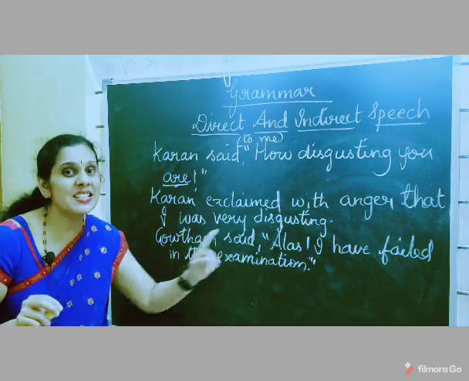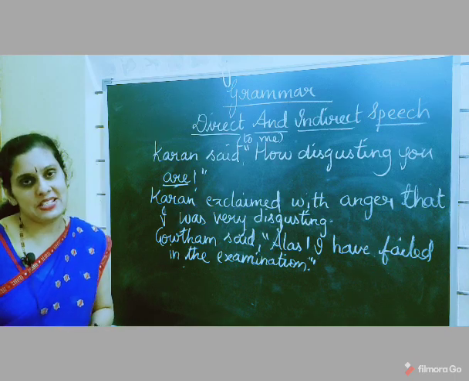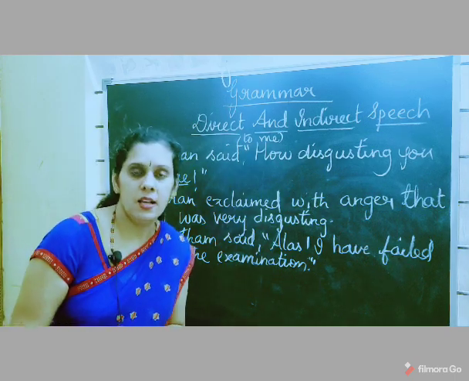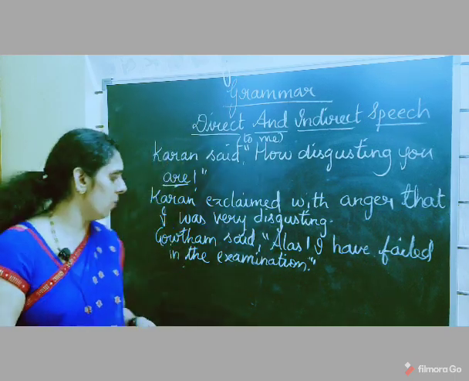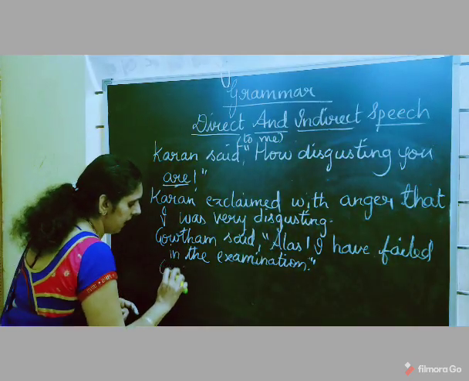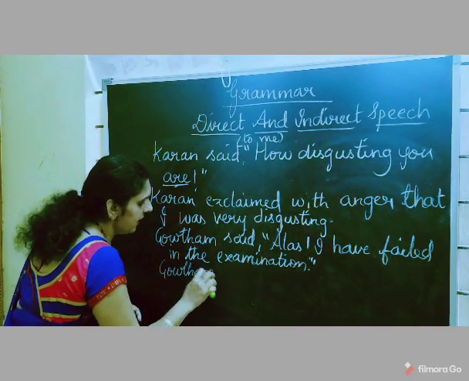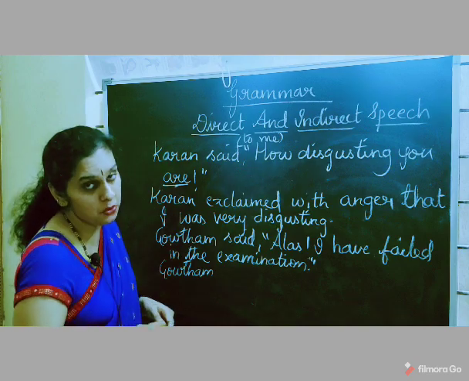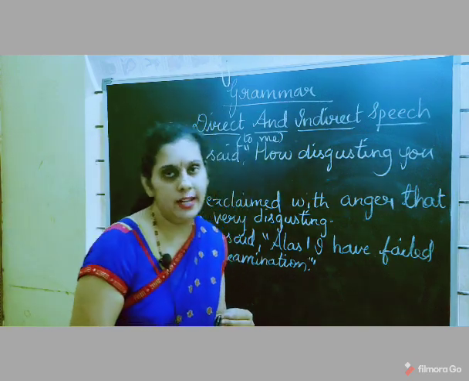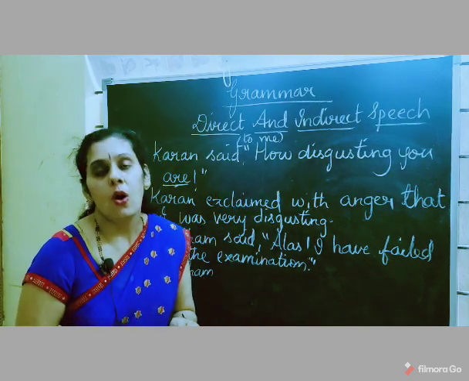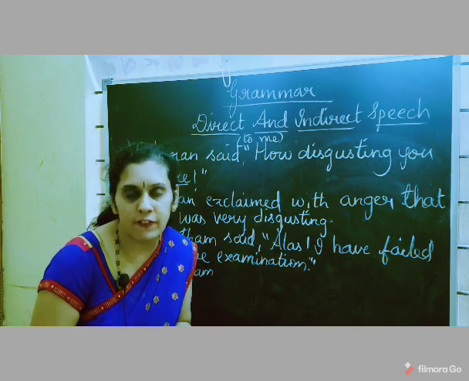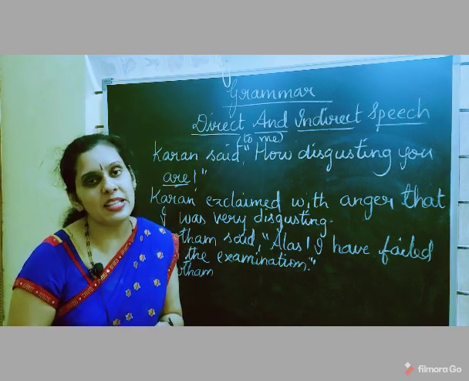So now how are you going to change? Gautam said, "Alas" expresses what? Sadness, or it expresses sorrow. Yes, so what will you write here? See, Gautam. Here you can write any phrase like "said" changes to "exclaimed sadly", or you can write "exclaimed with sorrow", or "exclaimed with grief", or "exclaimed with sadness".